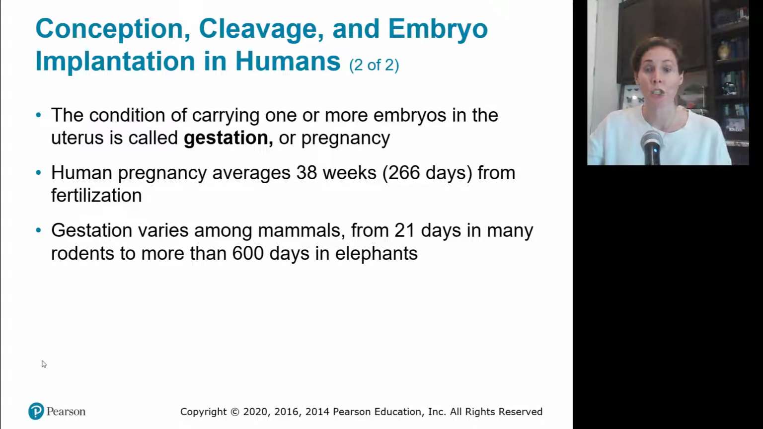The condition of carrying one or more embryos in the uterus is called gestation or pregnancy. Human gestation is about 38 weeks from the time of fertilization. This varies among mammals from as little as 21 days in some rodents to more than 600 days in elephants. So almost 2 years before elephants finally give birth, which is why there are fewer of them, because they don't reproduce as quickly.